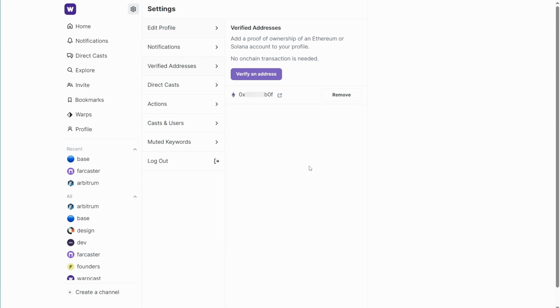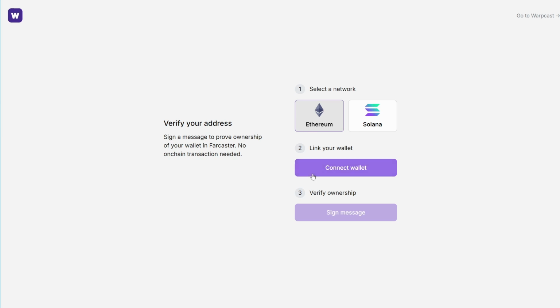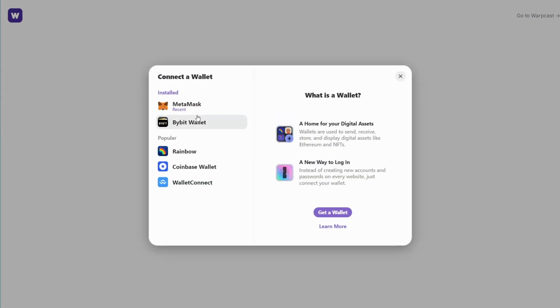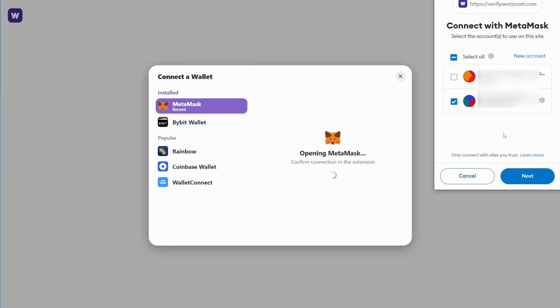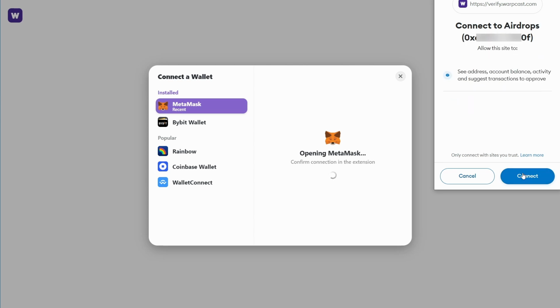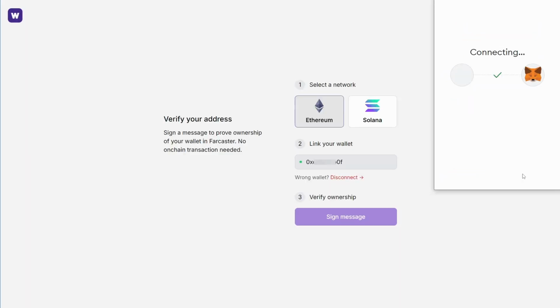Here is how to do it. Click on Verify Address, select Network, I use Ethereum, click on Connect Wallet. For me it's MetaMask. Select the account that is used as primary on Layer 3. Next. Connect.